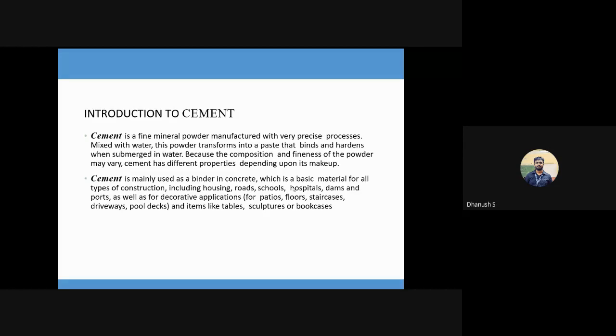Okay. In fact, let's take one common example. You guys have heard of Birla cement. Birla has various sub brands called Birla Super, Birla White, and all of that. If I had to compare Birla Super and Birla White, they are exactly identical in terms of chemical composition, or at least exactly identical in terms of the purpose they serve. The only difference is the color of the cement. Your Birla Super is cement gray in color, and your Birla White happens to be white in color. So why is this Birla White white in color?